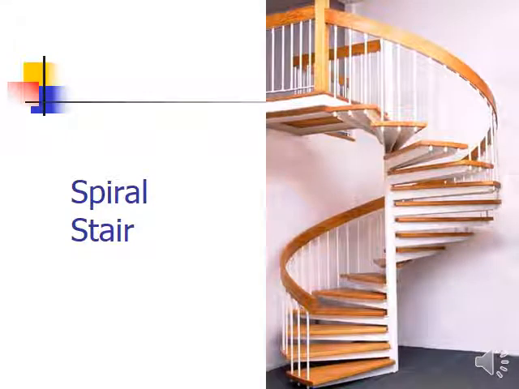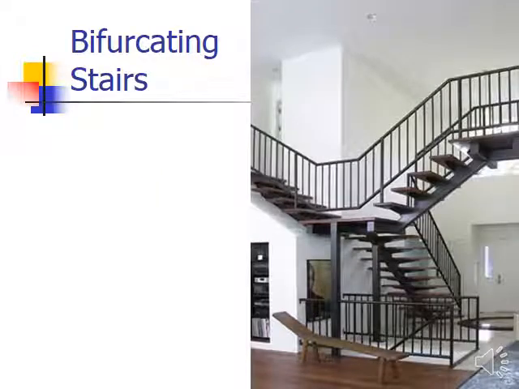This again shows how spiral stairs can be provided. This is a kind of bifurcating. Here is the start of the flight, and once you come to the landing, it bifurcates in 2 directions, 90 degrees. Then comes the floor level.